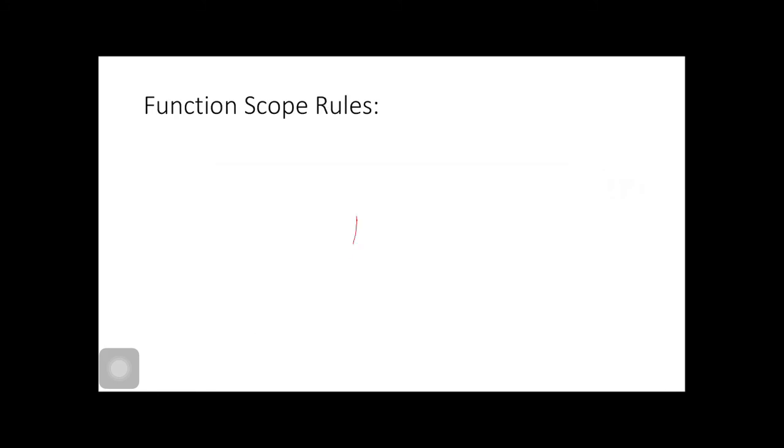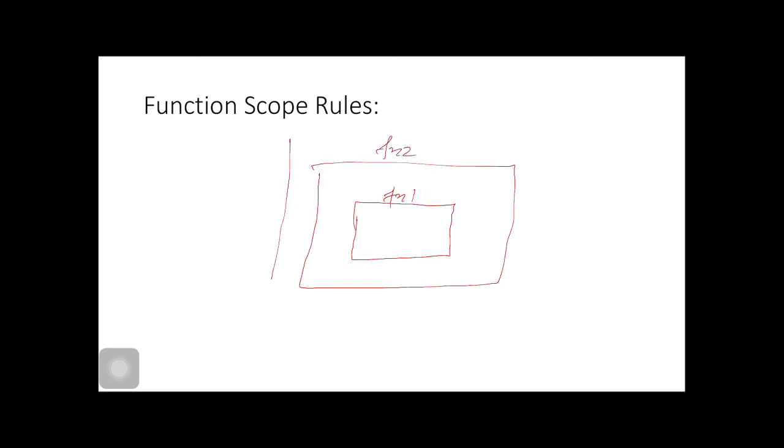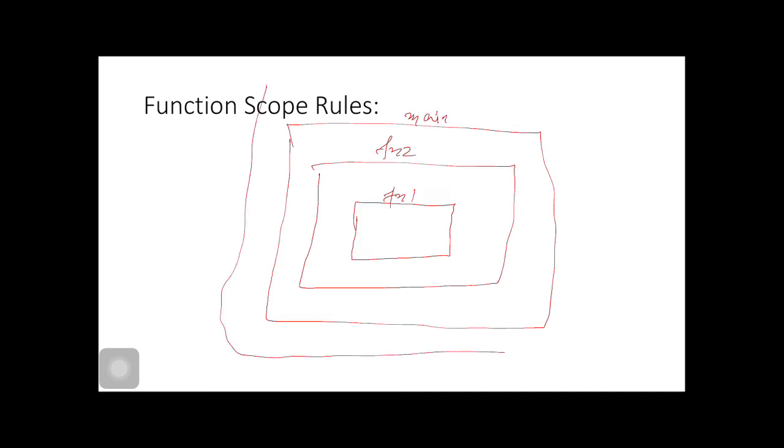Function scope rules. Now function scope rules. Suppose we have a function 1. Outside that function we have a function 2. Then here comes the main function or top level statement or module statement. This is main. Then comes the Python built-in.